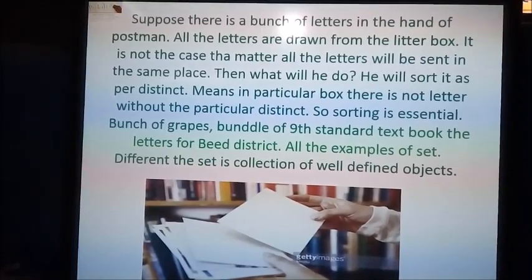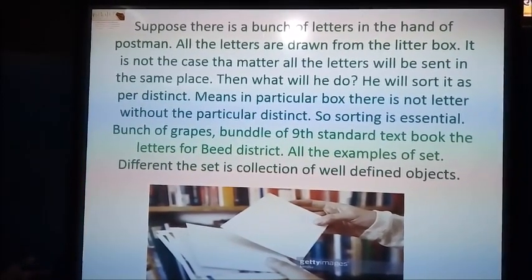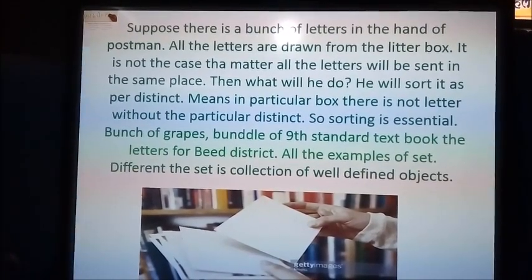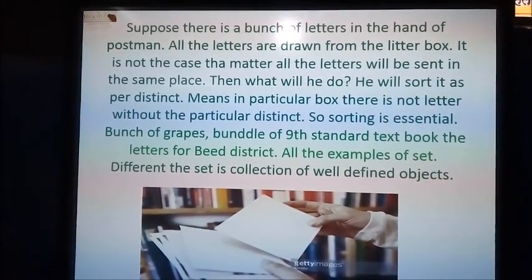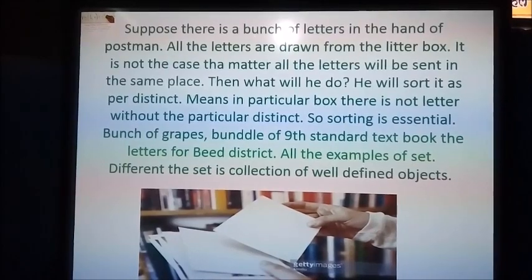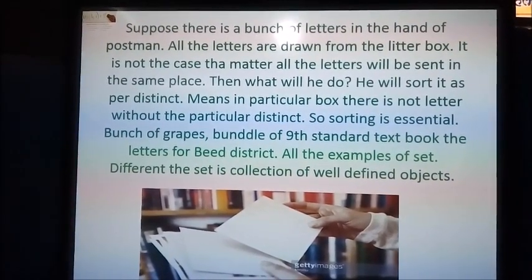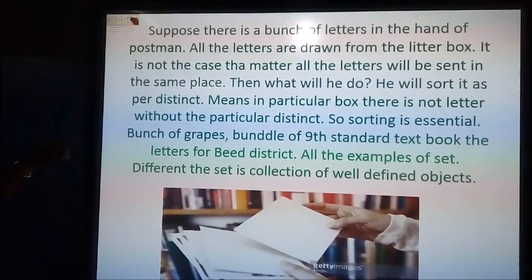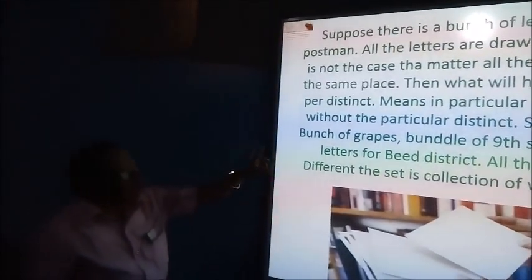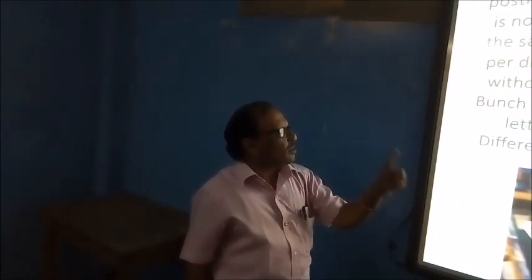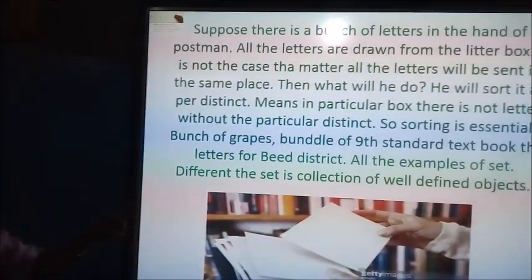It is not the case that all the letters will be sent to the same place. Then what will he do? We see he will sort them as per district. Means in a particular box there are only letters of that particular district.